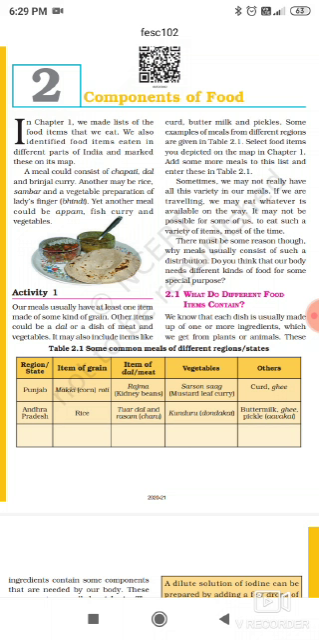Sometimes we may not really have all this variety in our meals. If we are traveling, we may eat whatever is available on the way. It may not be possible for some of us to eat such a variety of items most of the time. There must be some reason though why meals usually consist of such a distribution. Do you think that our body needs different kinds of food for some special purpose?